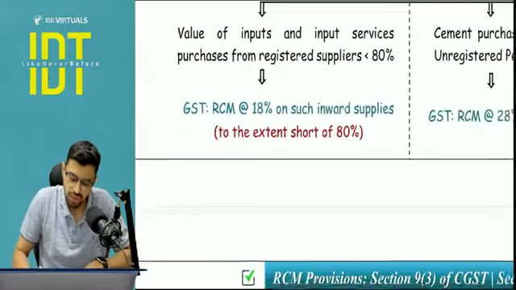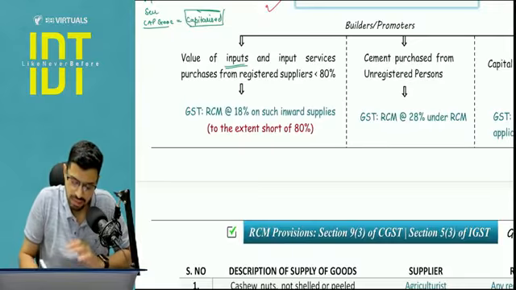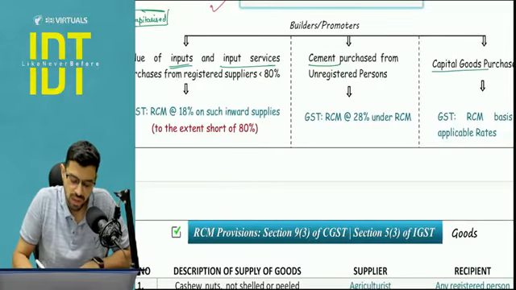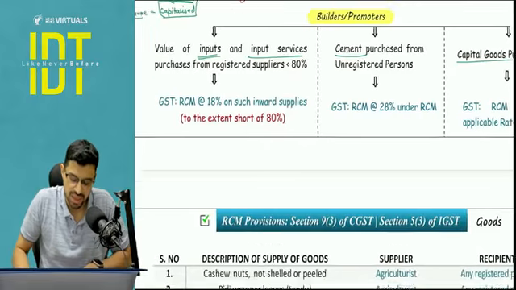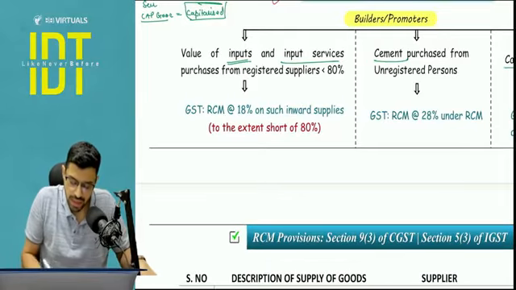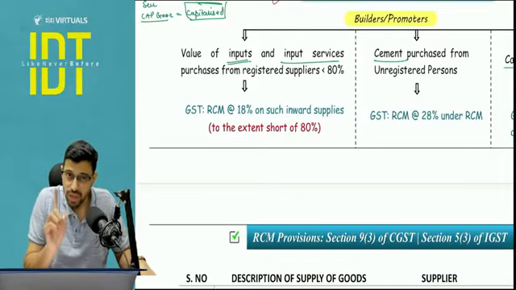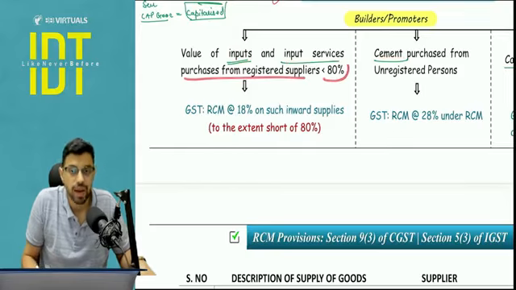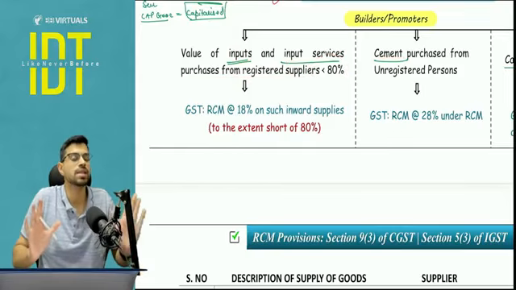Okay, so the first one we are going to talk about is inputs except cement, because cement is covered separately, and input services, and then we will talk about the capital goods. We are focusing on the builders and promoters in the real estate industry. Now what are they being asked? That they are being asked to ensure that their purchase of inputs except cement and input services from the registered supplier should be at least 80% of the total.